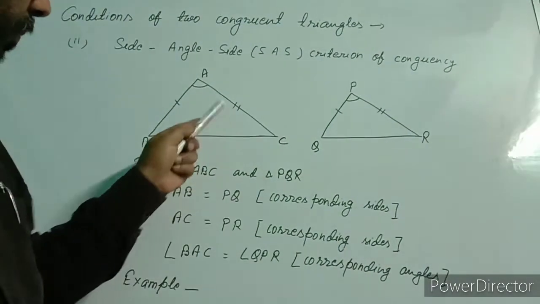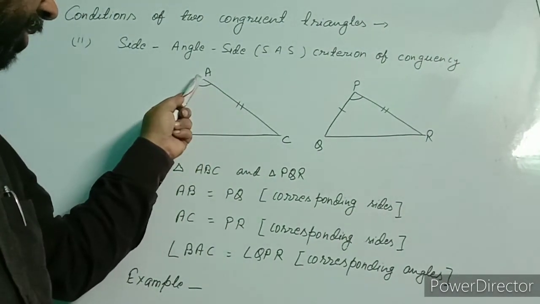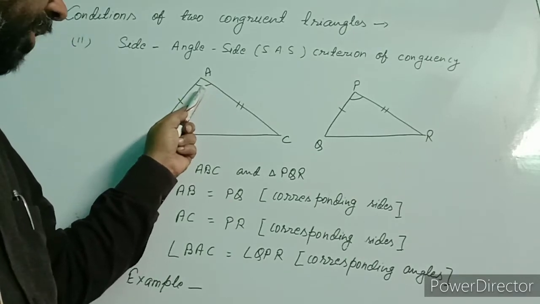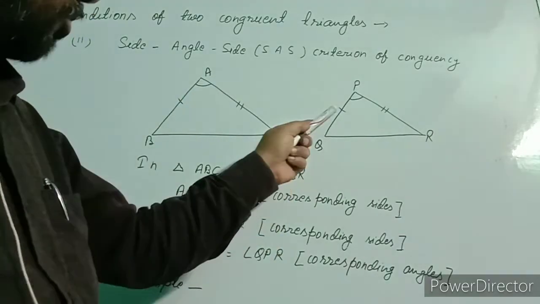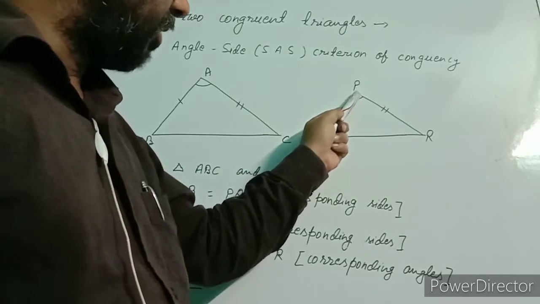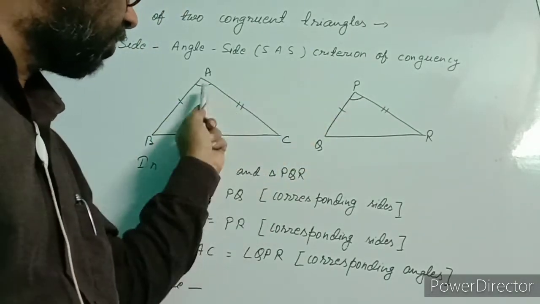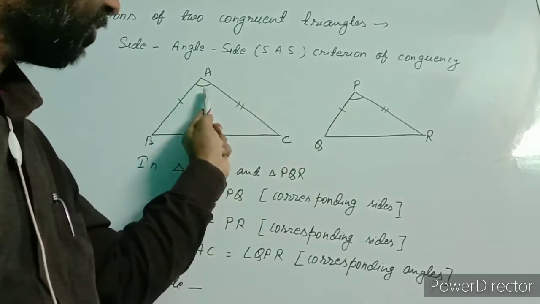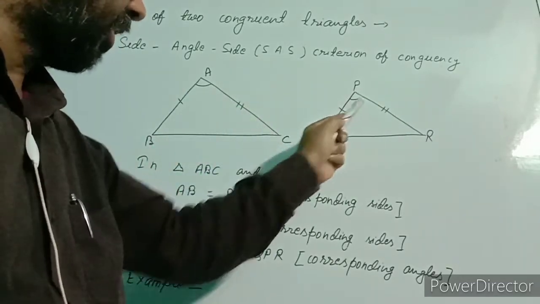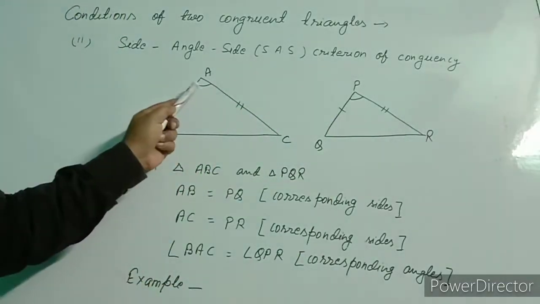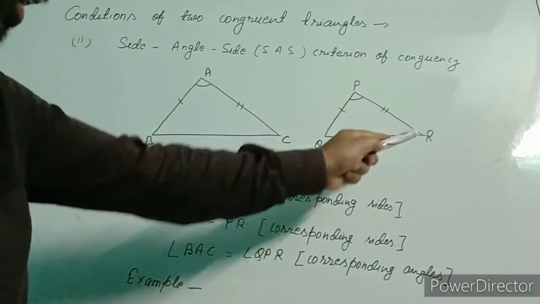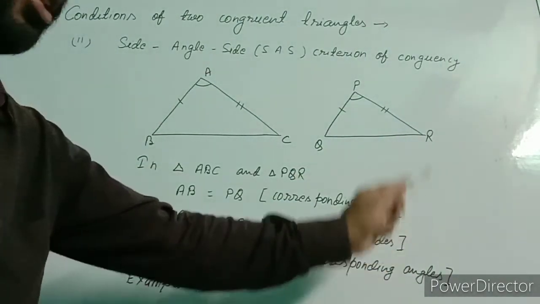It means where these two sides are meeting, there is a formation of one angle. Here also these two sides are meeting at this point, there is a formation of an angle. These two angles should also be equal, and these two angles are corresponding angles. So at last I wrote angle BAC equal to angle QPR, corresponding angles are equal.